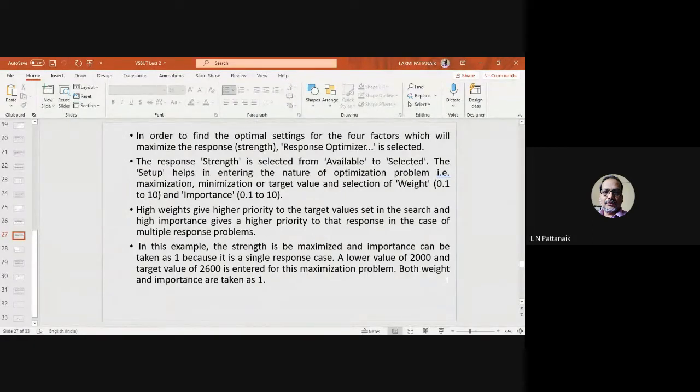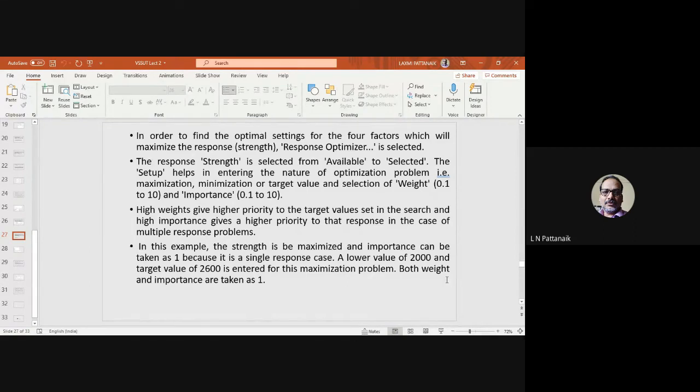Suppose you have more than one response, as maybe we used to have, there is strength, maybe hardness, something else. So when we have multiple responses, then also we can use the same process, and in that case you can set priority or importance, which response you are giving more importance or priority. According to that, it will simulate.